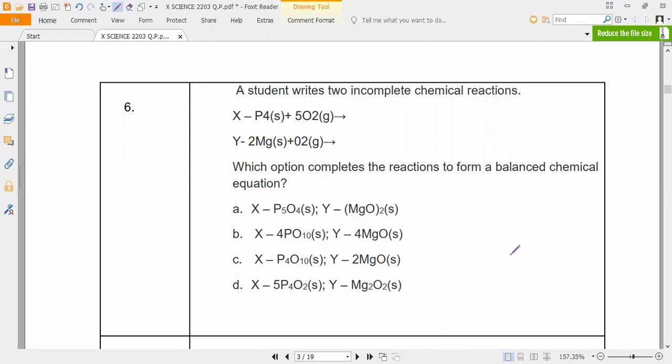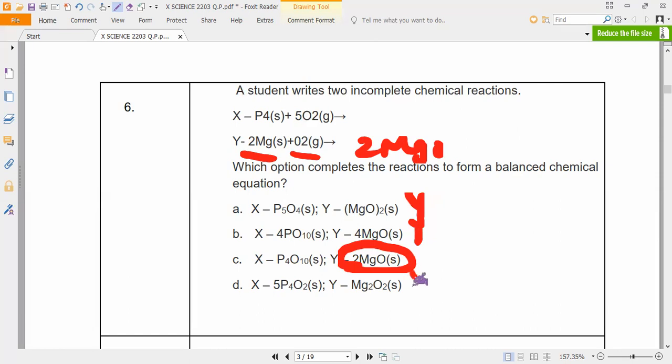Everybody. Sir, C option. Yes, sir. Option C. So the first one you people maybe don't know. Second one you people know. Yes or no? So the first one, those who don't know also no problem, because the second one we know, balancing equation. 2 Mg plus O2 will give you what? 2 MgO. Luckily only one option we have 2 MgO. Remaining all, MgO is not there.